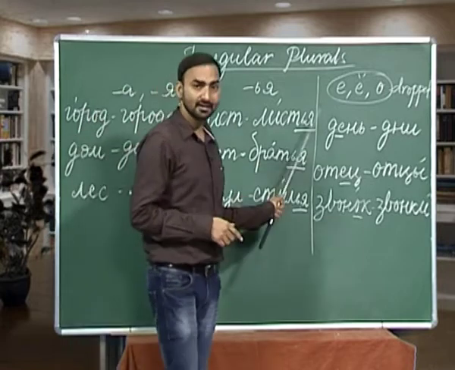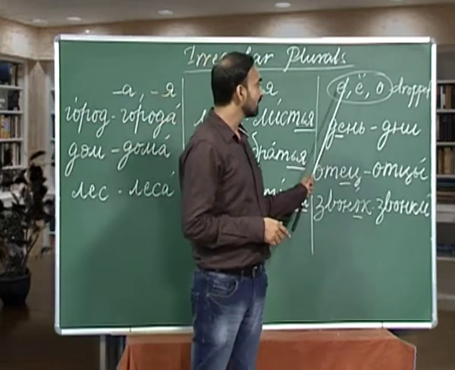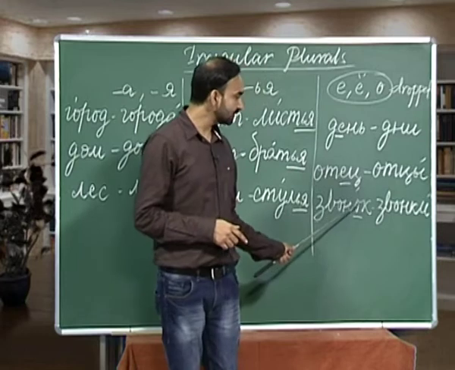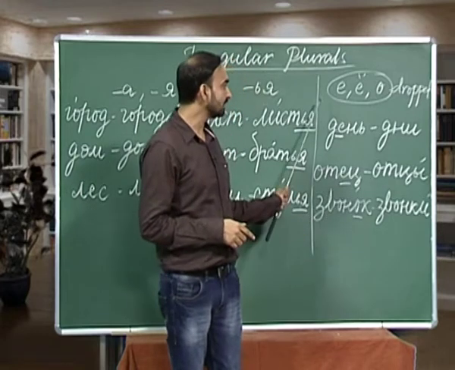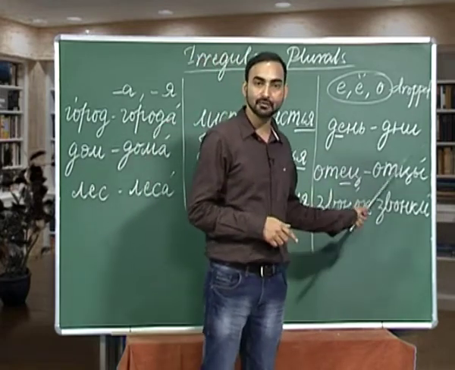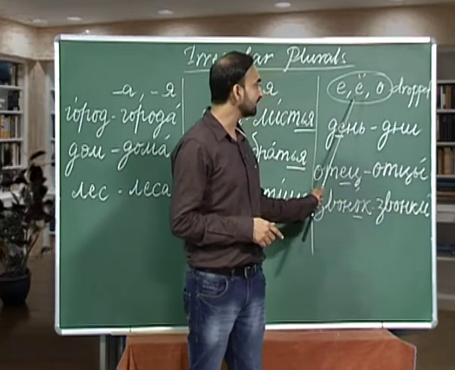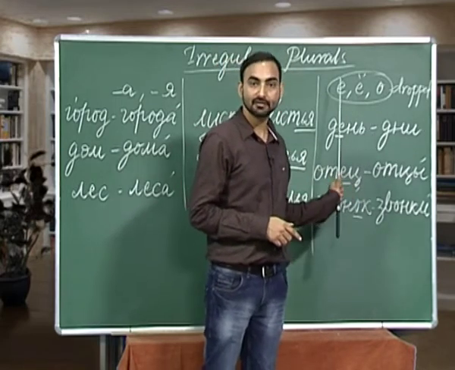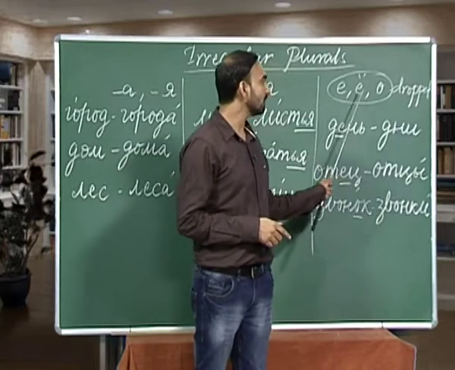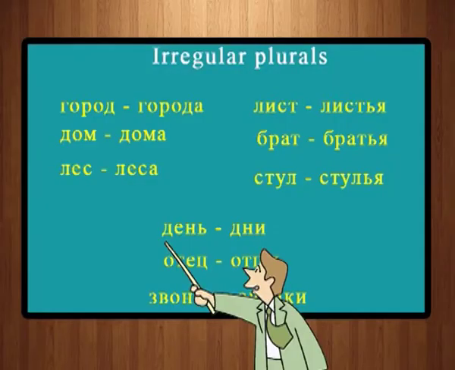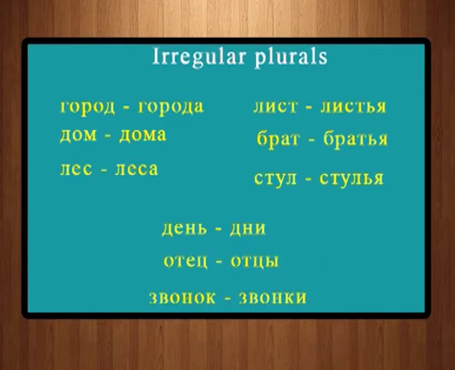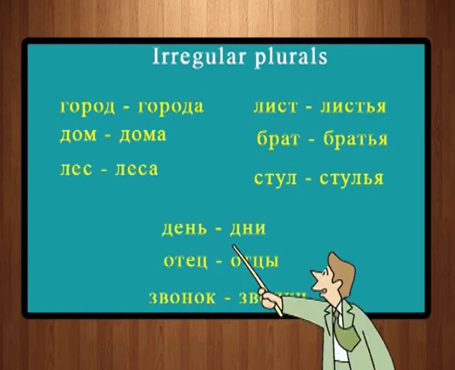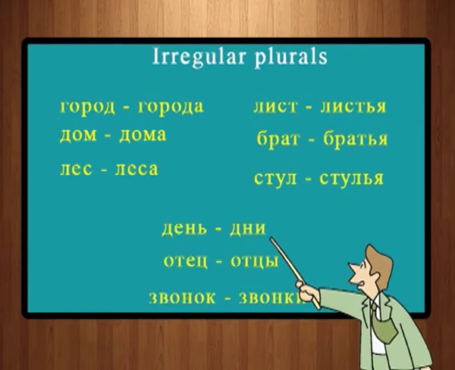The next category of irregular nouns is, I have written these three nouns here, and as you can see, while forming the plurals, we are dropping these three vowels, ye, yo and o. Jane, which is day. So, the plural of Jane is dni. As you can see, we are dropping this ye from the plural.